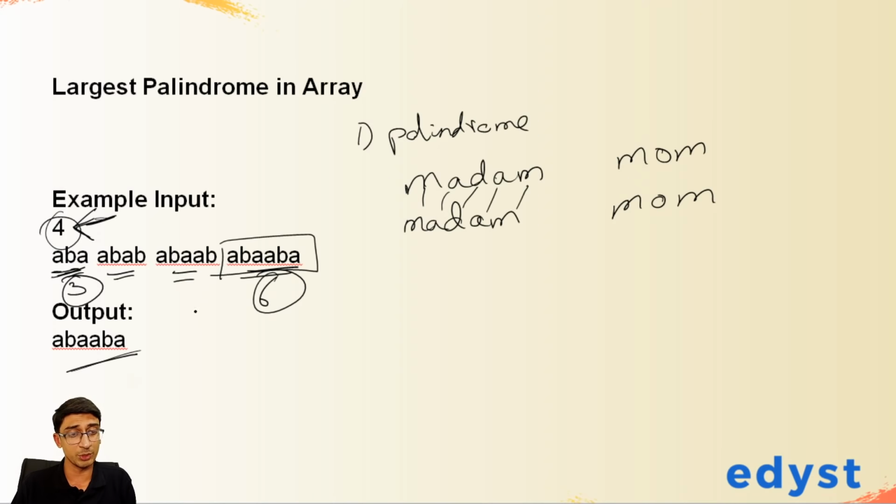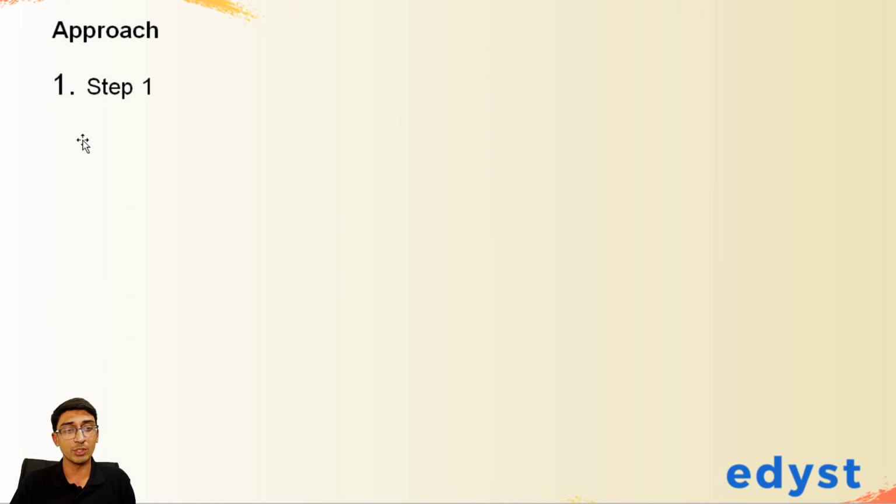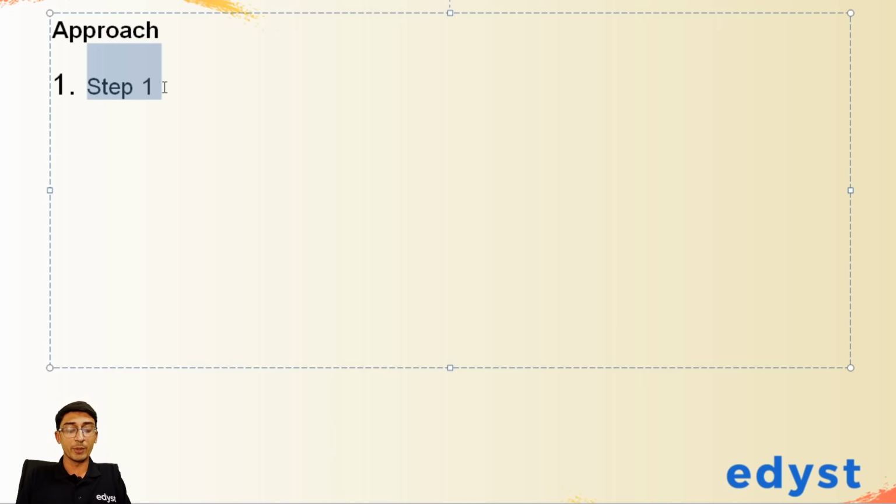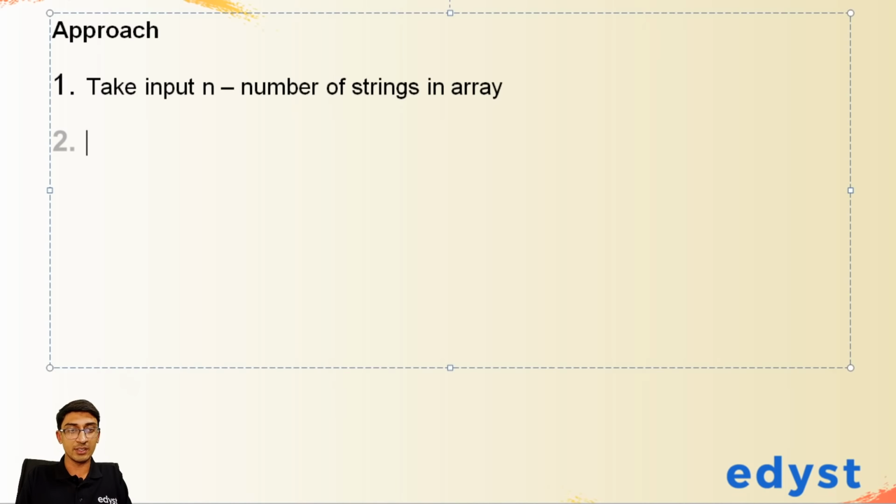So first we're supposed to take input and then find the answer. So let's write the approach. What's the approach that we'll probably follow? The approach is this: take input n, which is the number of strings in the array, right? Then we're going to take input the array. In fact, we don't even need to take input the entire array, and I'm going to actually do this without taking the entire array. So what we'll do is take input each word. That would be better.